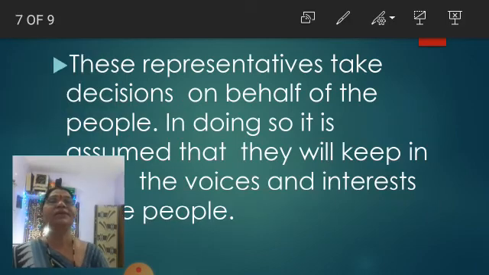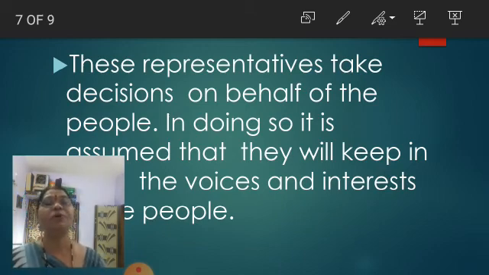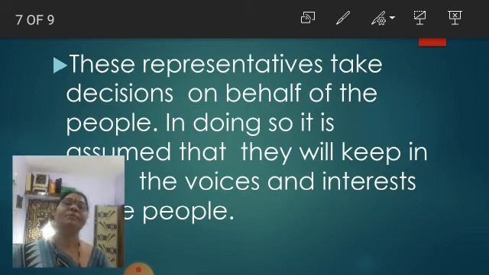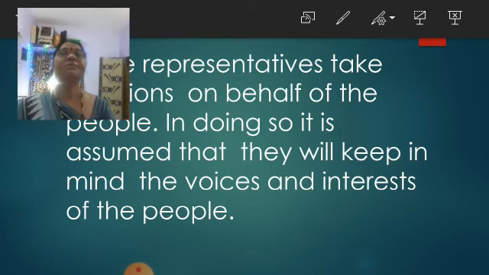Now, these representatives take decisions on behalf of the people. The representatives means the elected persons. Whatever decisions they take, on behalf of the people means what? It means they always think about the people and then they take the decision. In doing so, it is assumed that they will keep in mind the voices and the interest of the people.